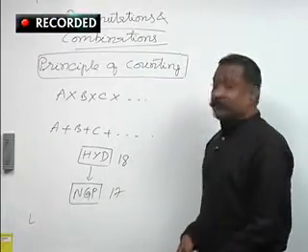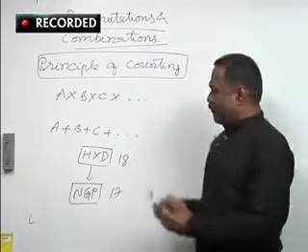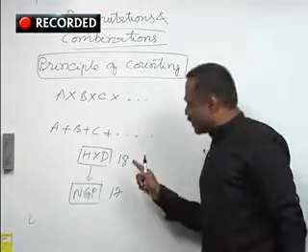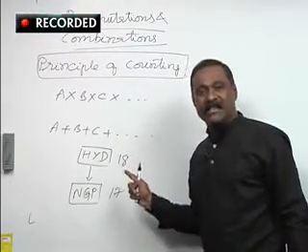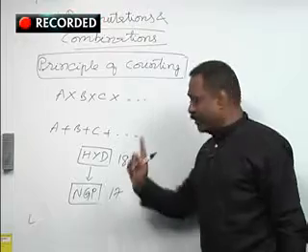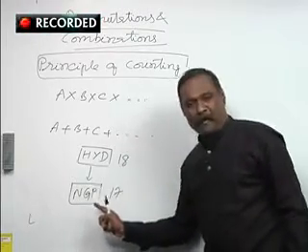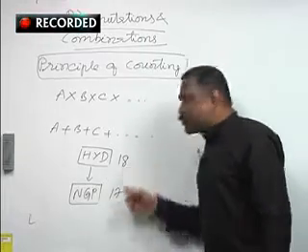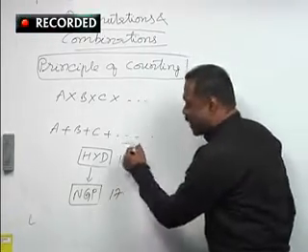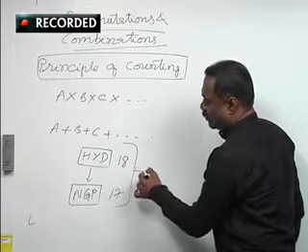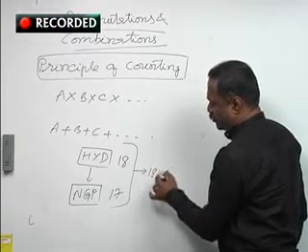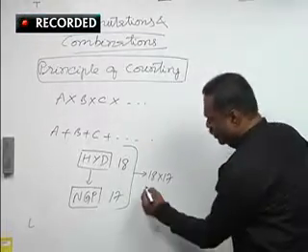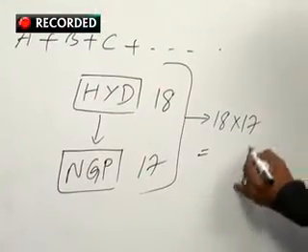So here, in the principle of counting, the first operation of printing the station in the first place can be performed in 18 different ways, and the second operation can be done in 17 different ways. So these two operations, one after the other or simultaneously, can be performed in 18 into 17 different ways. You can count it, of course. 18 sevens.